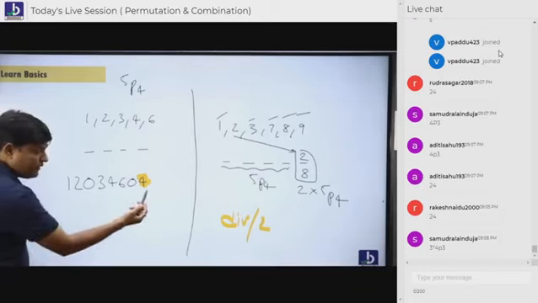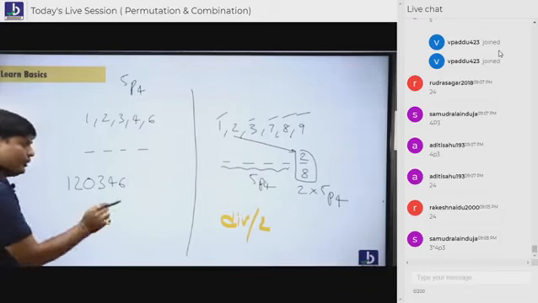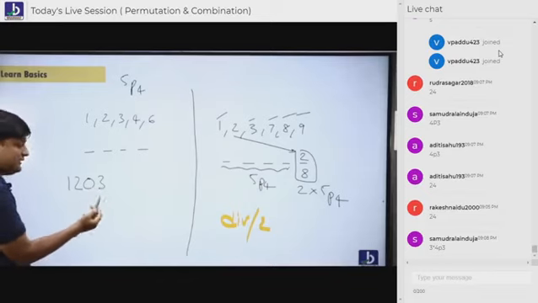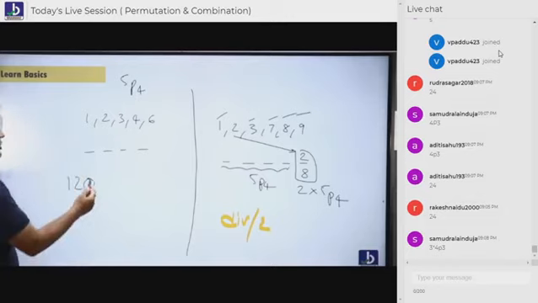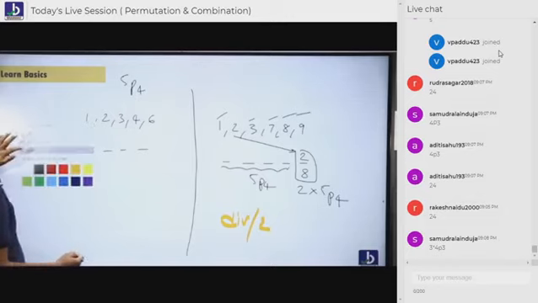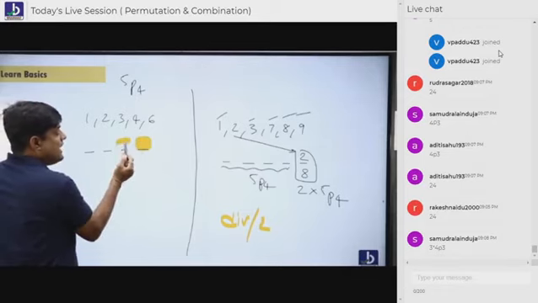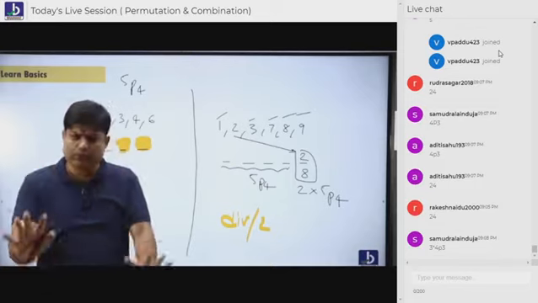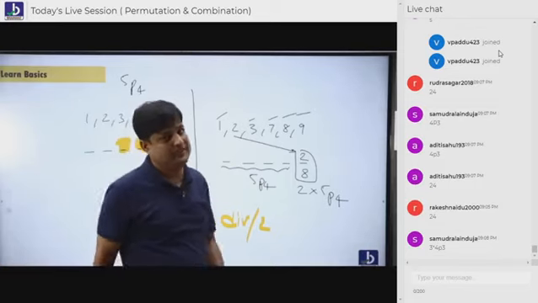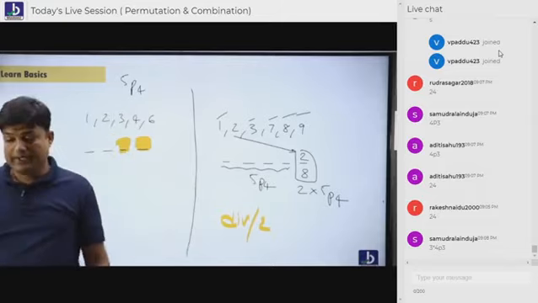Now 04, yes sir. 60, yes sir. 46, no sir. 34, no sir. 03, no sir. 20, yes sir. 12, yes. So are you concentrating on the last digit or last 2 digits? Last 2 digits, students. Same as divisible by 2, but you are focusing on the last 2 digits. That's the way. Are you understanding, everybody?